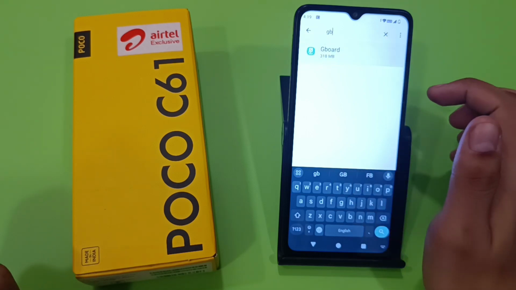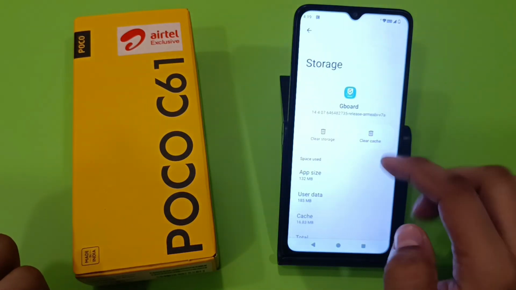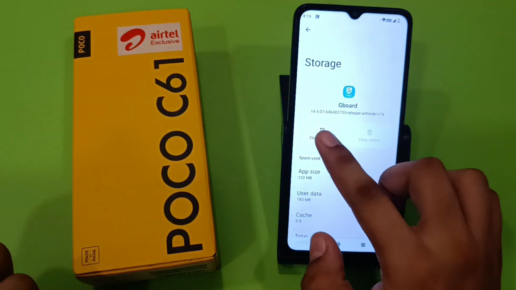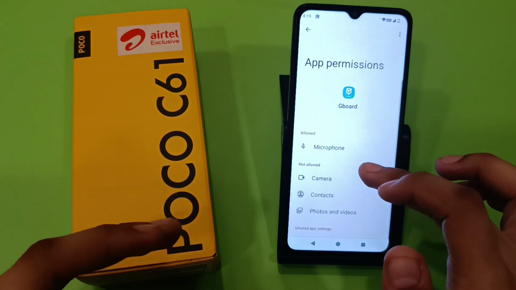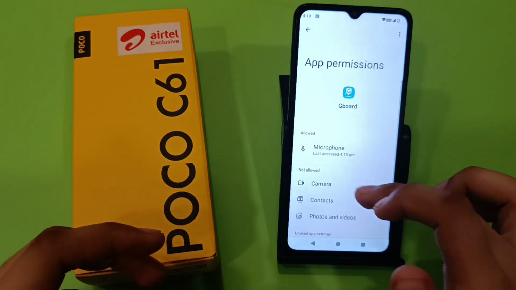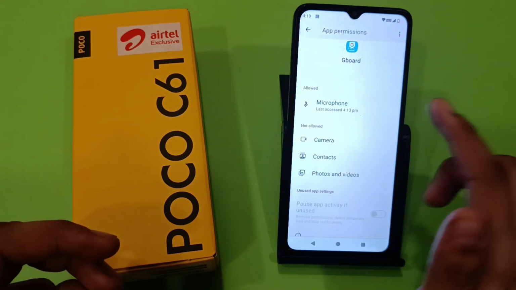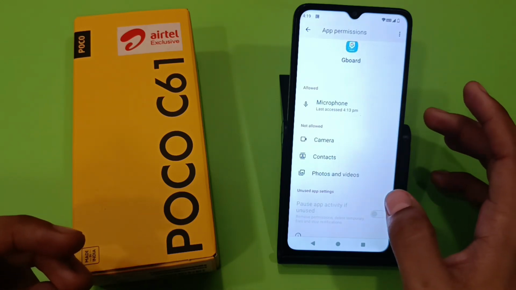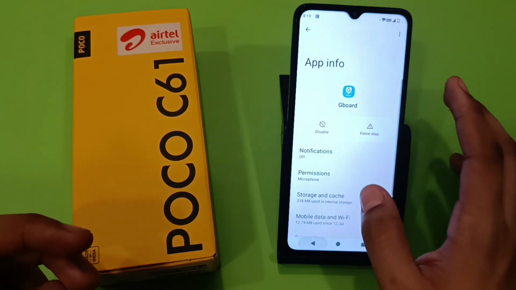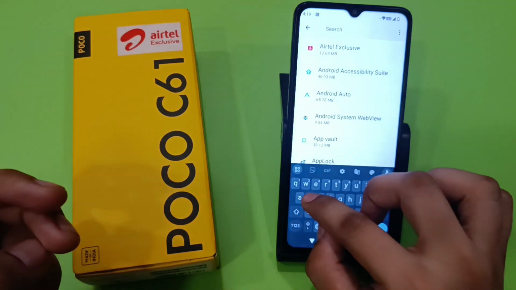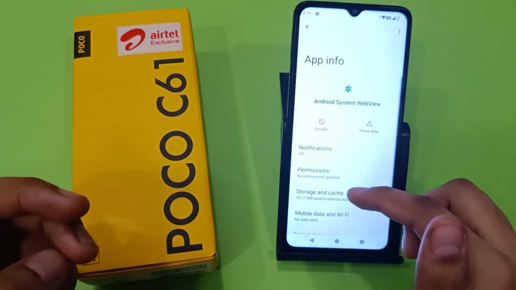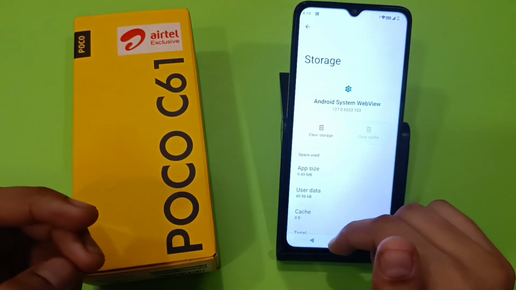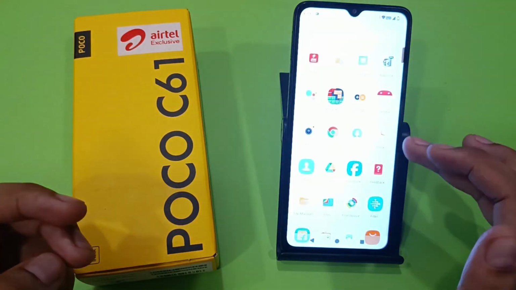You have to click on it first, clear the cache from here, storage, then clear data, and give all the permissions like microphone, camera, contacts, photos and videos. You have to give all the permissions, then press back. Here you have to write system and clear the system cache also, like this, and your problem will be solved.